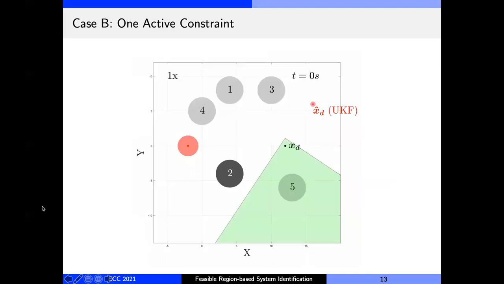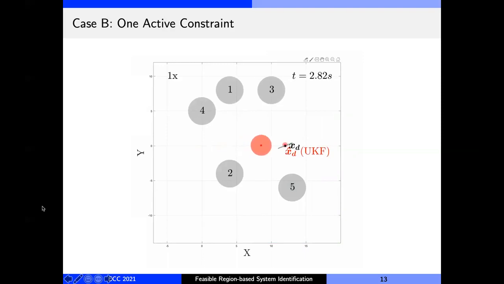Here's a simulation where we have a robot navigating to a goal x sub d, and the observer will try to infer the location of the robot's goal by watching this robot move. Obstacle number 2 is the single obstacle that remains active during the robot's motion. Using the sets proposed in the previous slide, the observer computes these green regions where the goal must belong, and correctly so, the true goal does lie in this region.